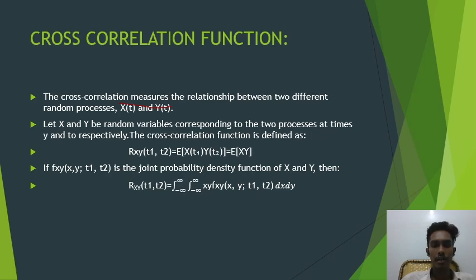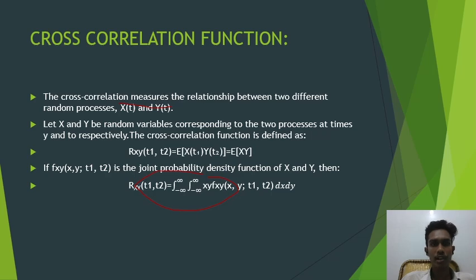And t1 and t2 are in the time domain, and here E is the expectation. The cross correlation of x of t1 and y of t2, where x is one random process and y is a different random process, is given by the joint probability density function equation. It is the integral from minus infinity to infinity of x y fxy(x, y; t1, t2) dx dy.